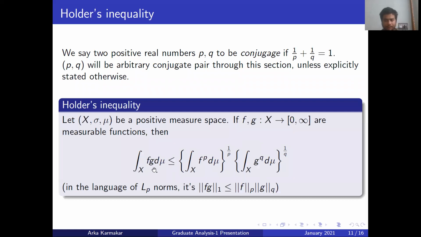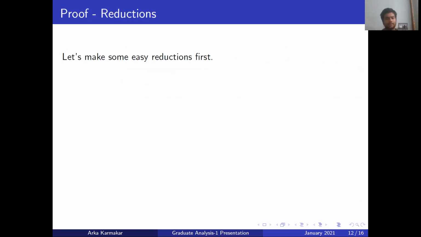In the language of LP norm, you can say that the L1 norm of fg is less than or equal to the product of the p and q norms, where p and q are conjugate pairs. So the proof idea is simple. Essentially, we keep reducing till we can get that this is equal to 1, this is equal to 1. In that case, the problem is trivial. So now do the reductions first.